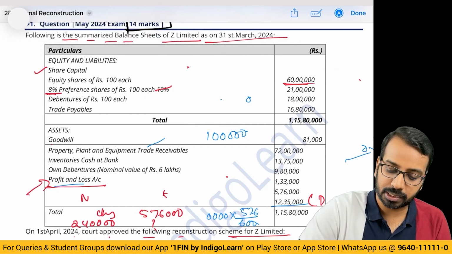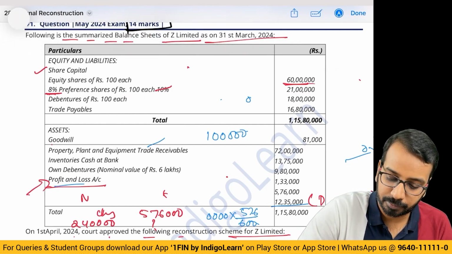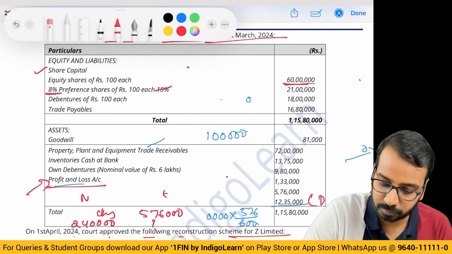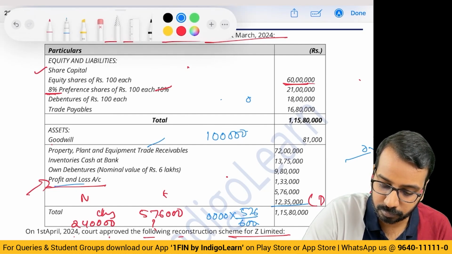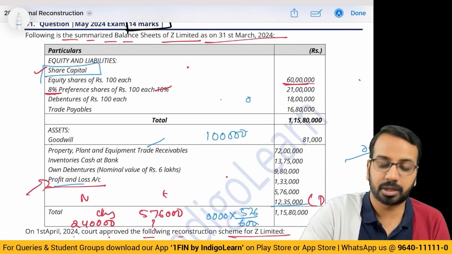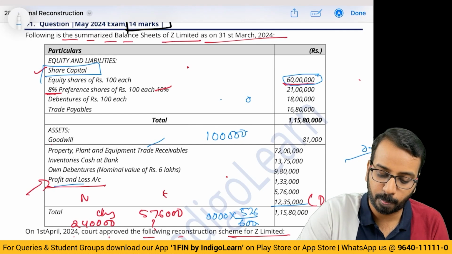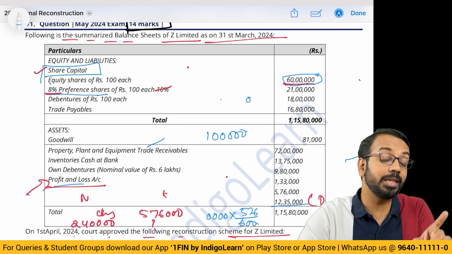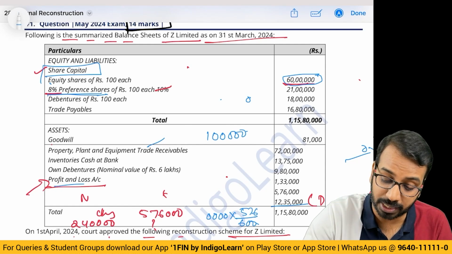If the balance sheet asks for share capital, we know there is a 40% reduction, so you will show it at the reduced value. Then preference shares, nothing has happened. Only the dividend has been given up. Preference shares will continue as they are.